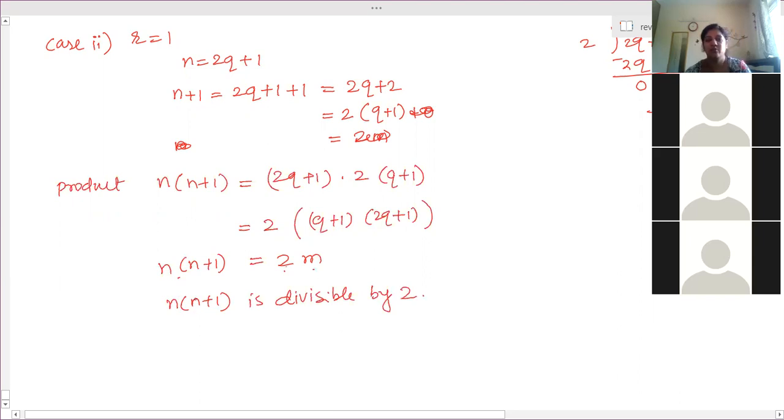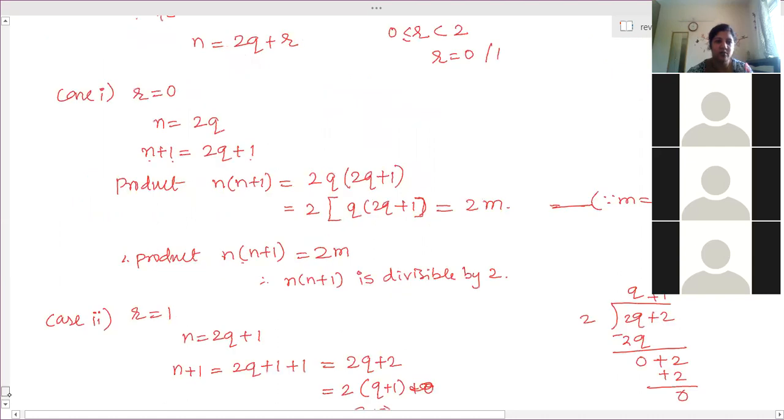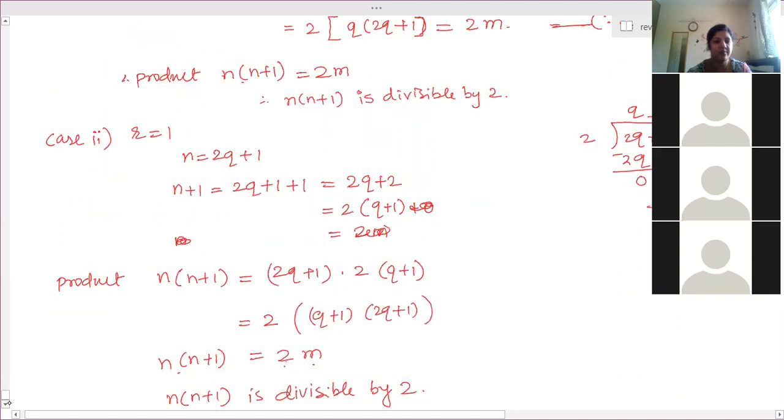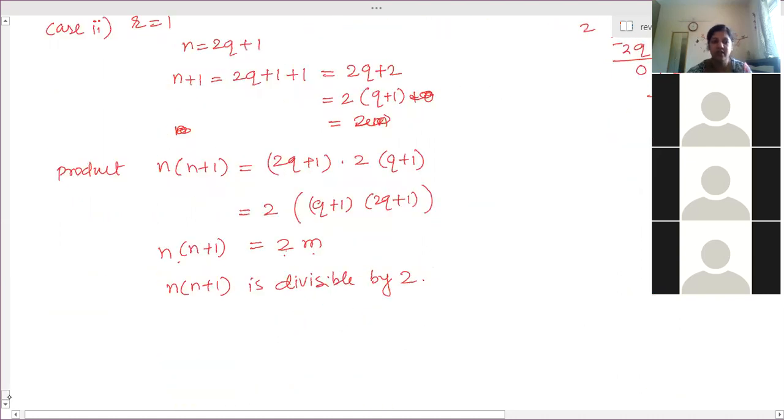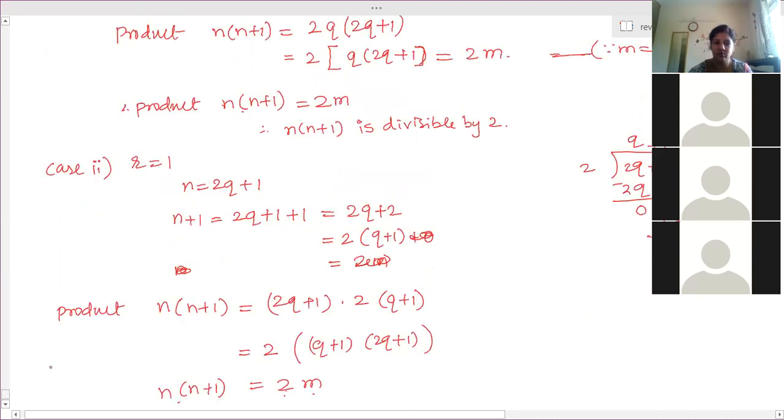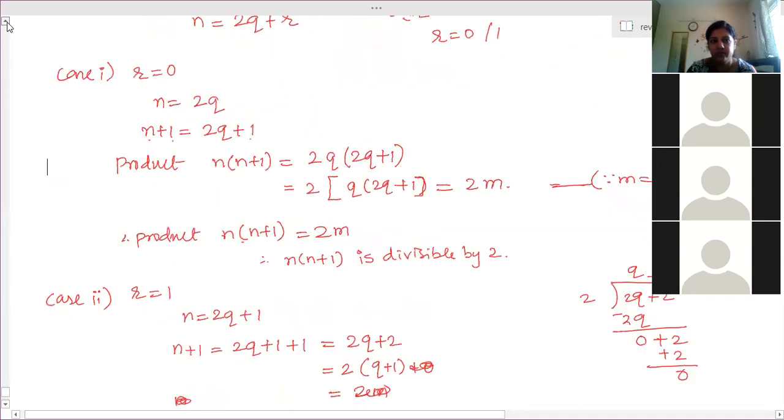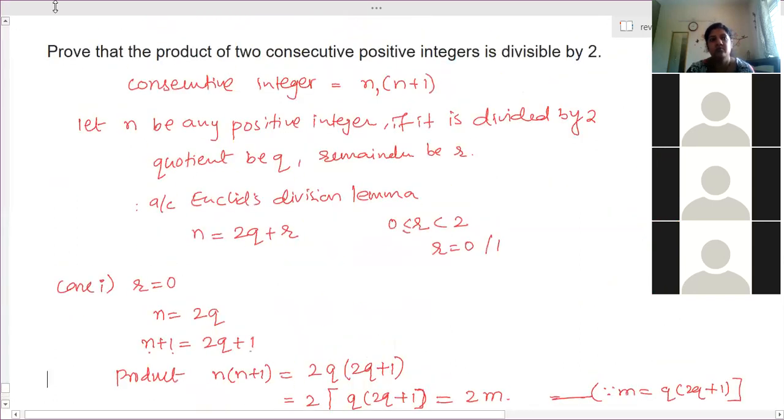So product of two consecutive integers. These are the only possible cases. Is it possible to get any other remainder? No, ma'am. So whenever any number is divided by 2, then that number and its consecutive number's product will always be divisible by 2. Clear? Yes, ma'am.